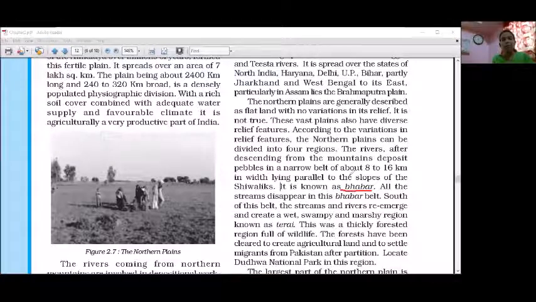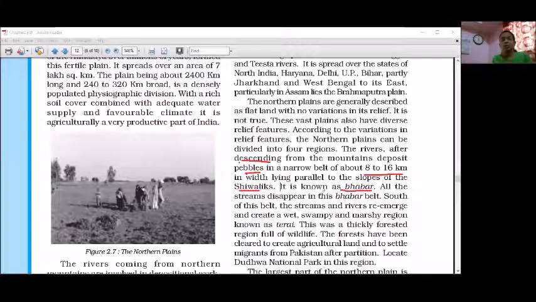In the earlier part, when we were looking at the Himalayan region, we studied the Shivalik region. After the Shivalik, when rivers enter the plain region, they deposit pebbles, small stones, in a narrow belt about 8 to 16 km in width, lying parallel to the slope of the Shivalik.